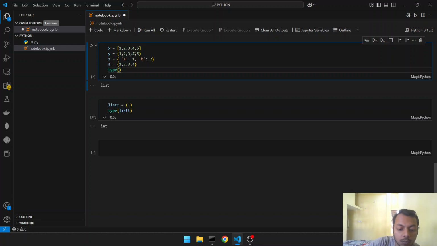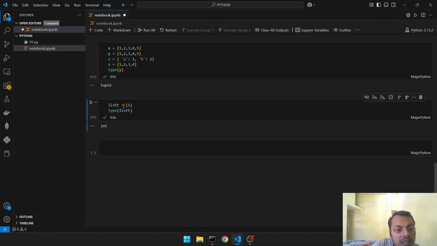Type y, no, tuple, sorry, tuple. But here what happened? It is not a list. It is not a tuple. It is an integer. What happened? Because a single value under brackets won't be considered a tuple, it will be evaluated. So if we need to assign a single value to a tuple, we need to append it with a comma. Then it will be a tuple.